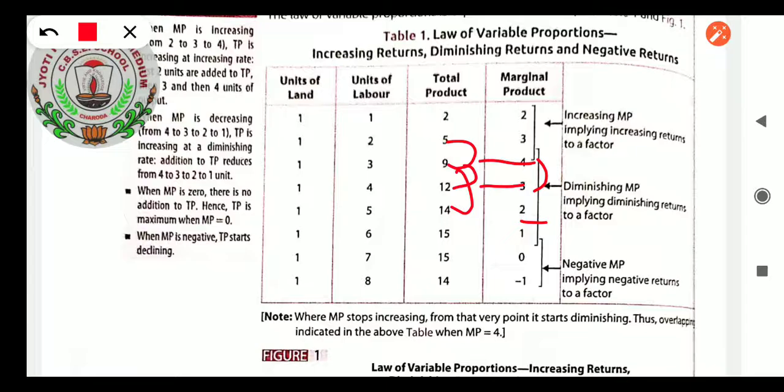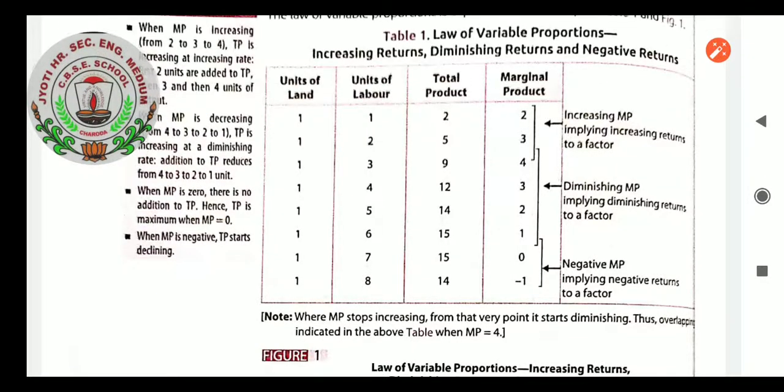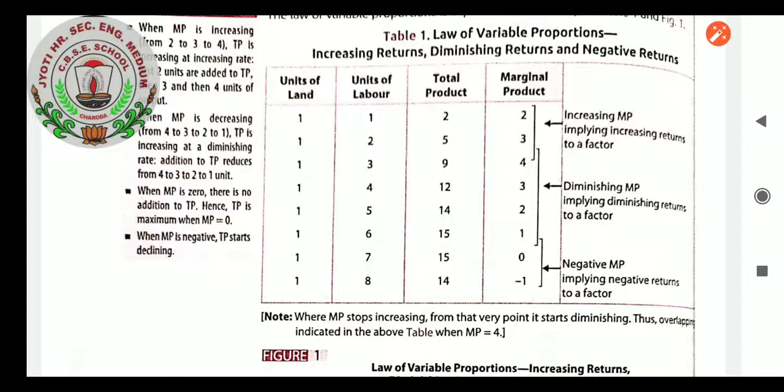0 it came. 50 minus 15, 0. Negative MP started: 40 minus 50, minus 1. So here it is a situation when the total product will stop increasing and there will be a decrease. So you can determine also when MP will become equal to 0. It is a situation when our TP will also start declining. Okay. So this is the TP and MP, students.